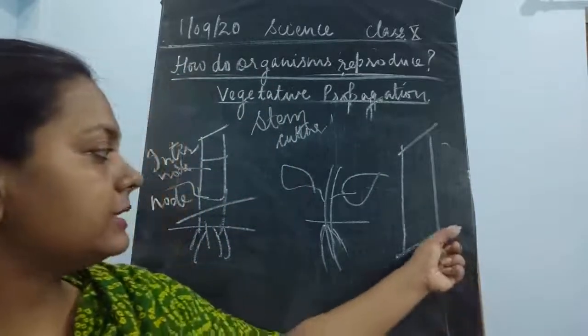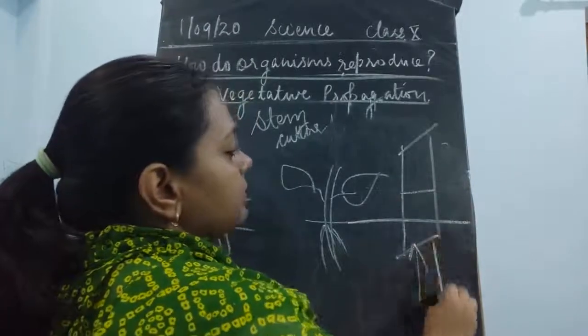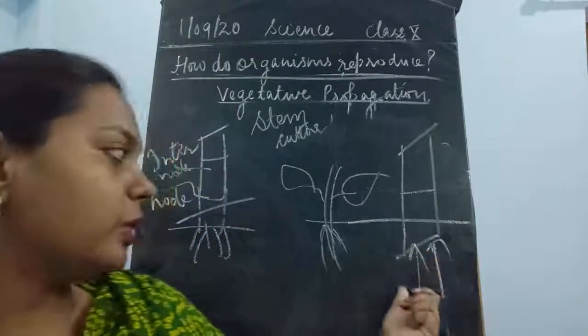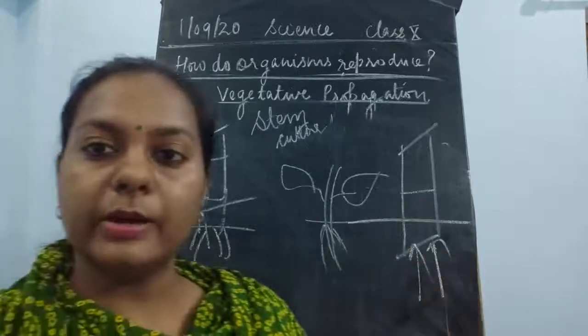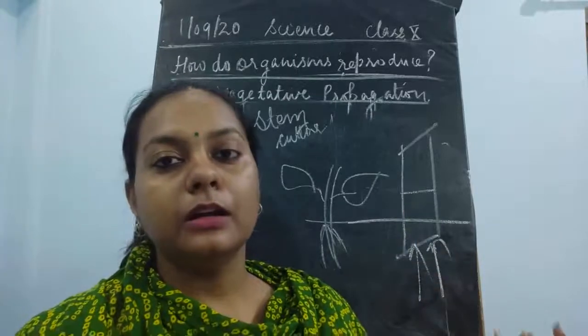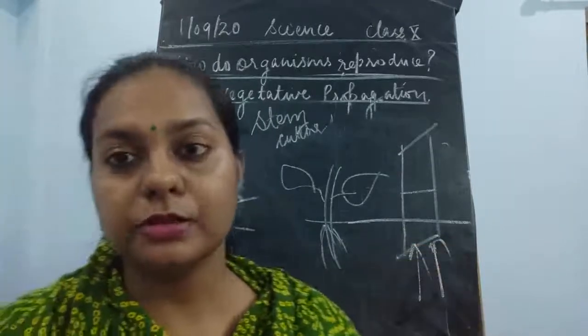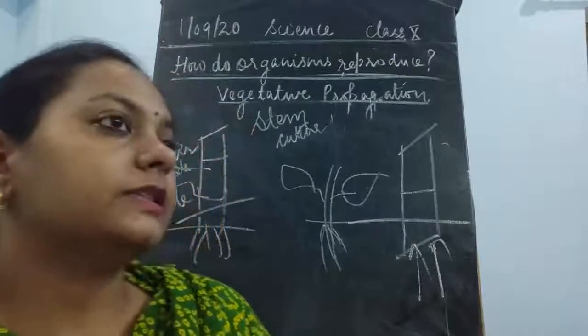Once the stem goes under the soil, it has to take up the water, the different nutrients, the manure, whatever you are putting under the soil for its growth. Everything has to be absorbed from the roots only. So for increasing the area of absorption, these stems are cut in the oblique section. So this is the reason.